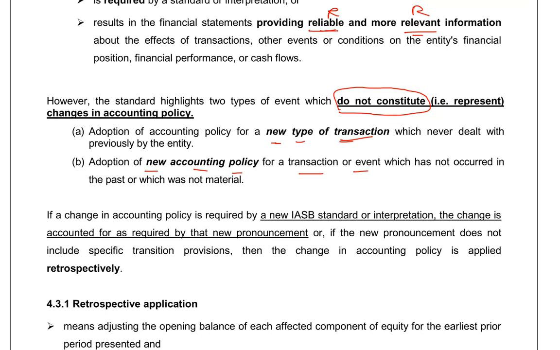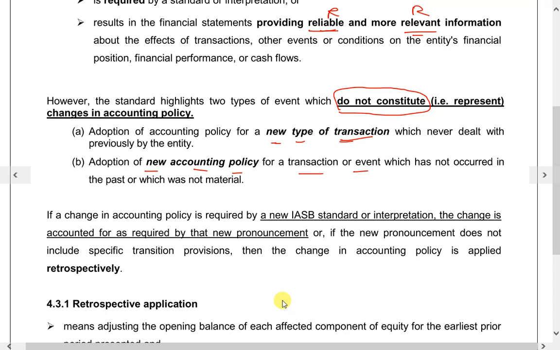Once you have decided on the accounting policy, we have to apply it consistently. Don't change unless the change is required by the standard, or the change will result in more reliable and more relevant information provided to the user. Two things do not constitute a change in policy: a new transaction or a new policy being adopted.